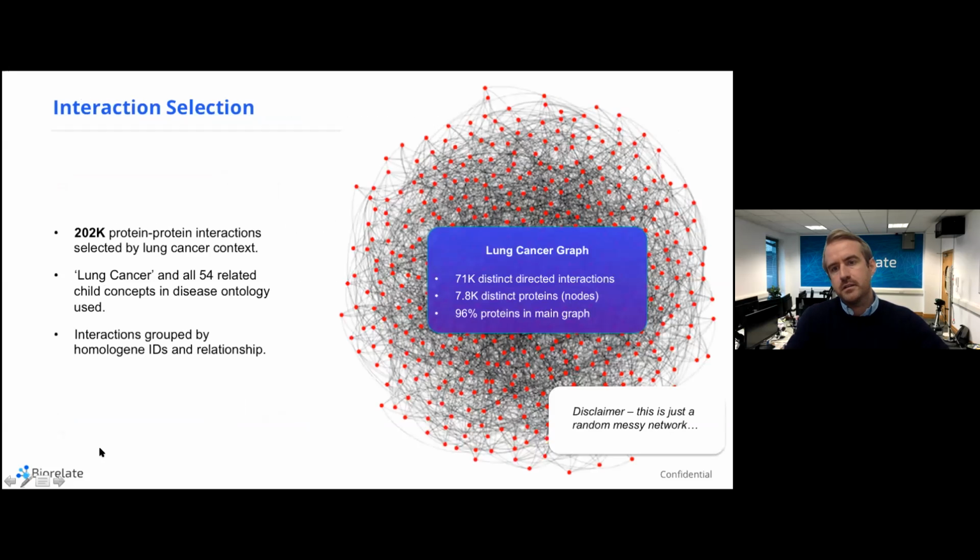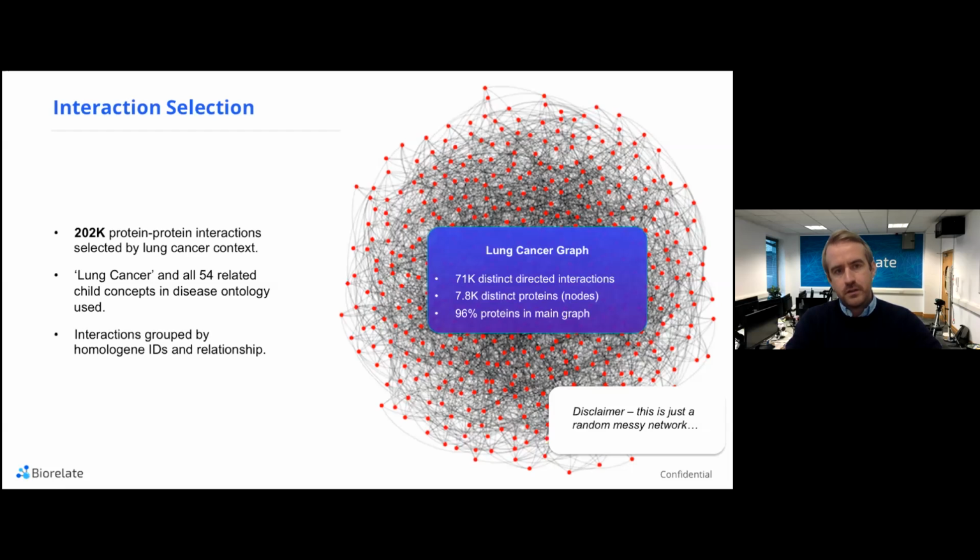So the first phase in building the knowledge graph is actually selecting the causal interactions. If we focus just on protein-protein interactions for lung cancer, we find there are around 202,000 protein-protein interactions. And what you can see there is a very typically messy knowledge graph for lung cancer. It's not actually a representation of the data for lung cancer, it's just a random messy network, which they all tend to look like.